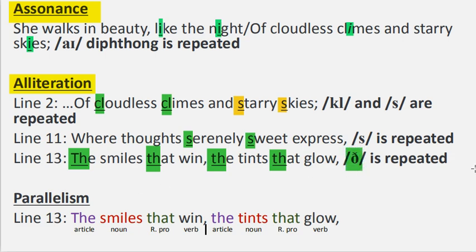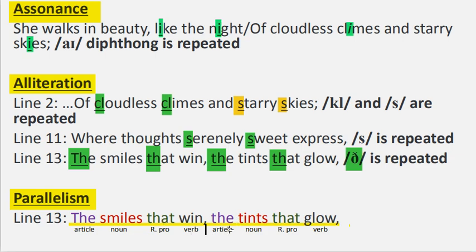The next device is parallelism. Parallelism is the repetition of the same grammatical structure, and we can find that in line 13, the smiles that win, the tints that glow. In the structure above, we have the article the, followed by a plural noun, smiles, followed by a relative pronoun, that, and followed by a verb, win.